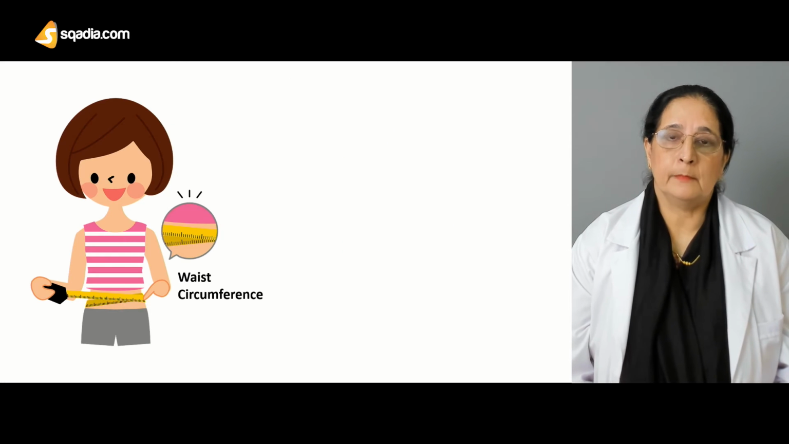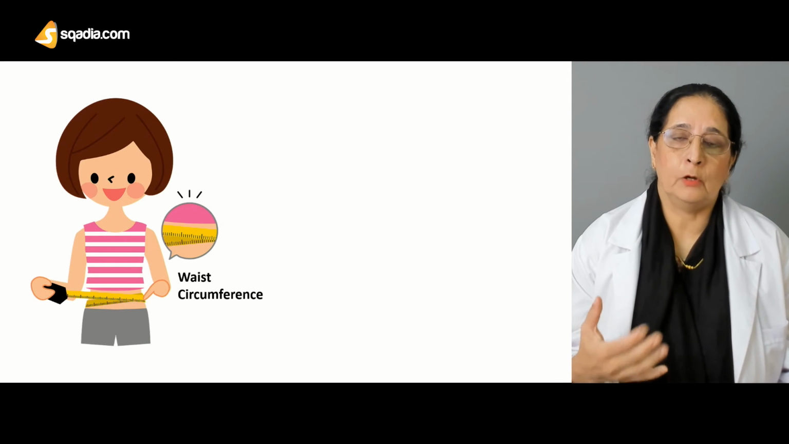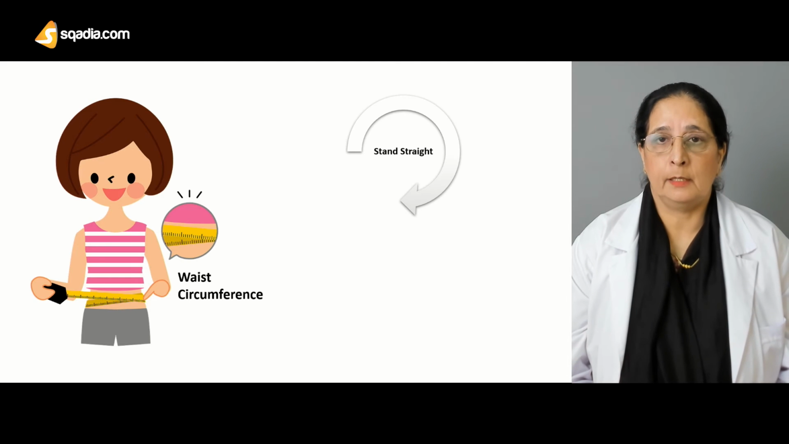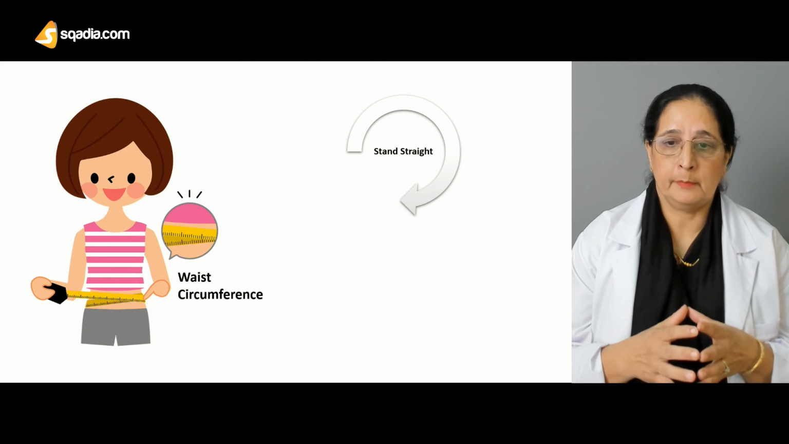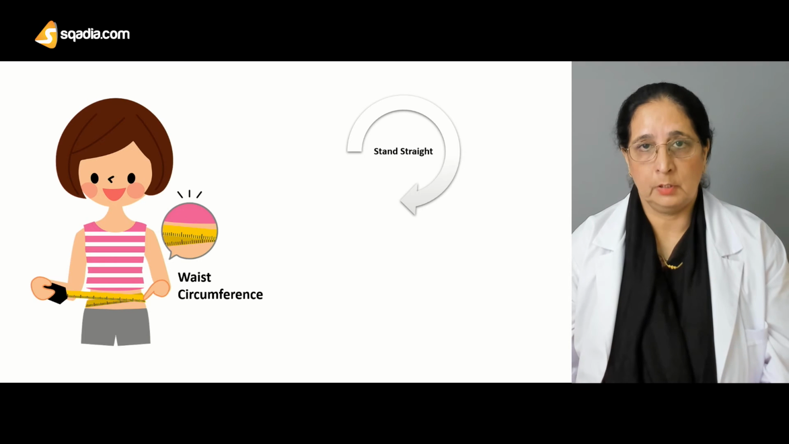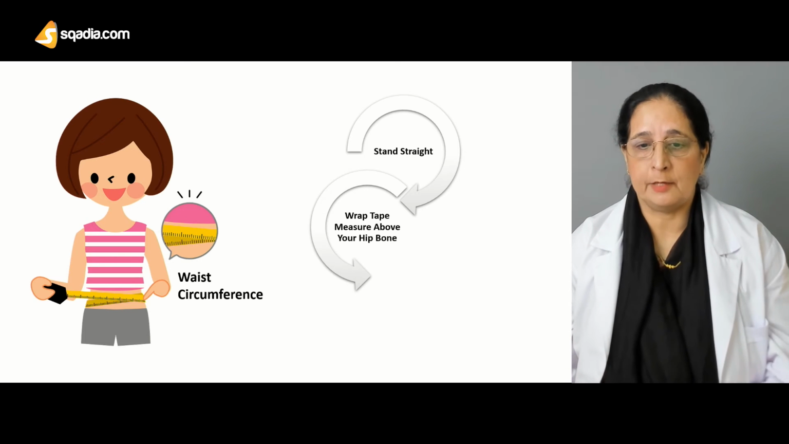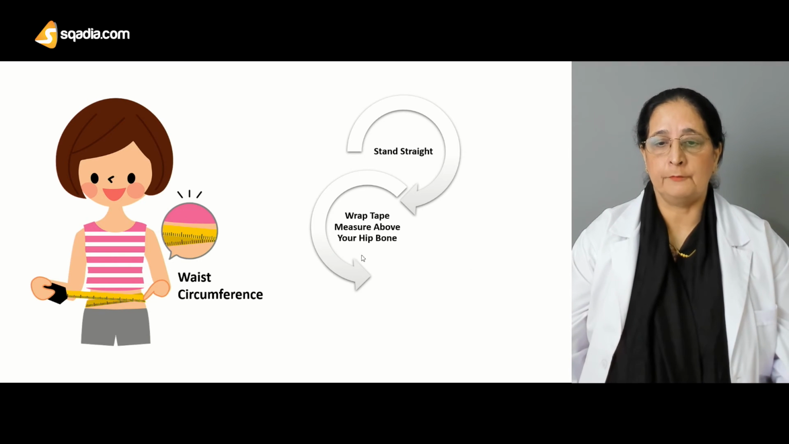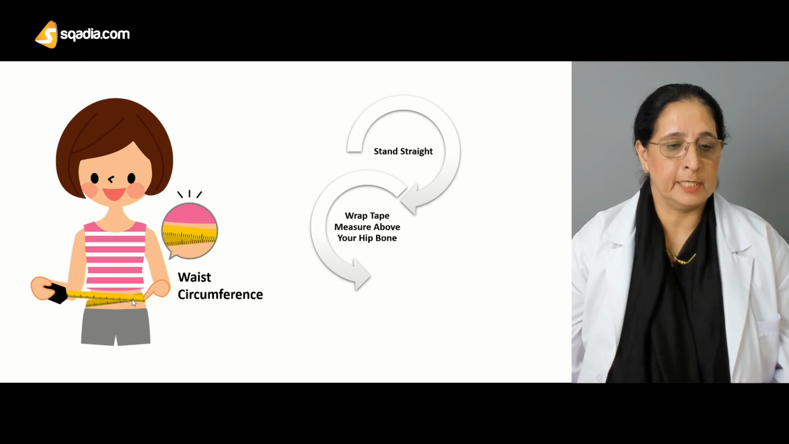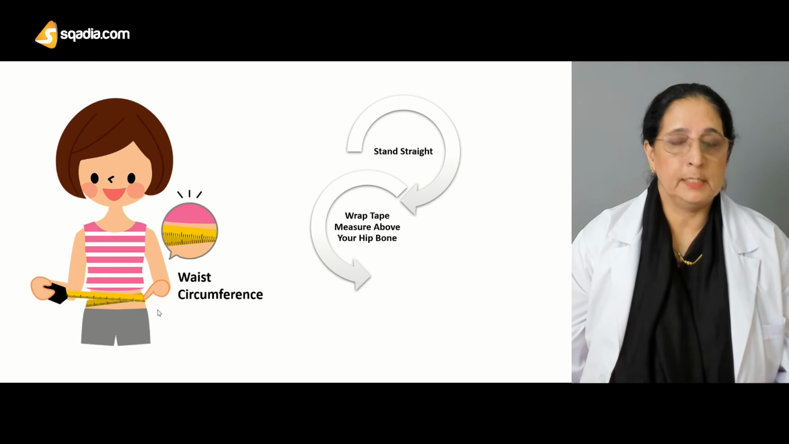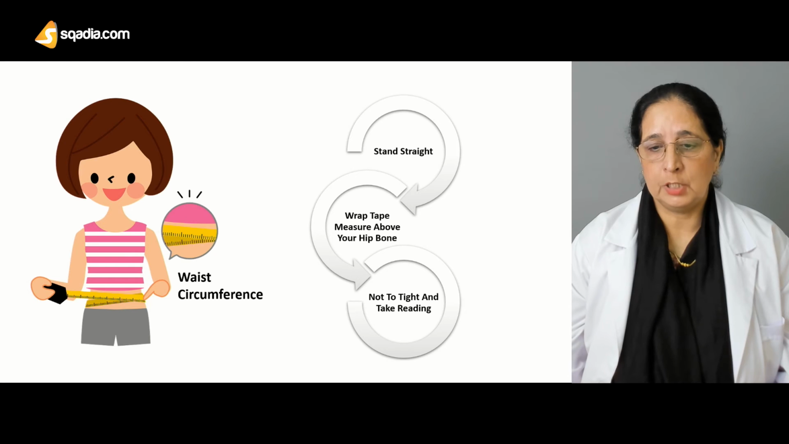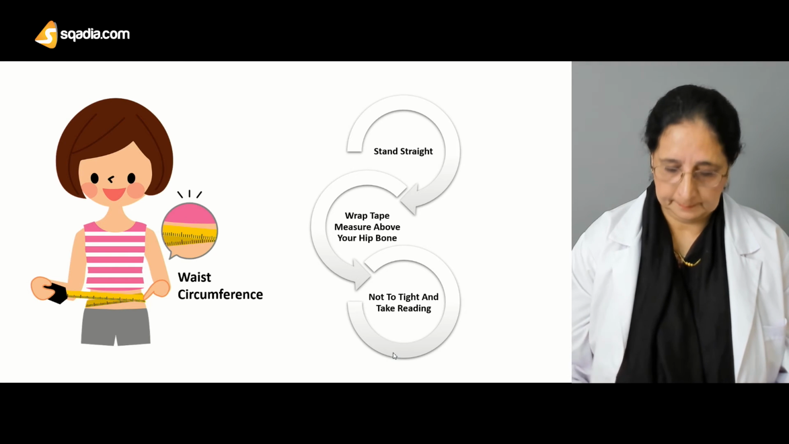Then the waist circumference is another method of evaluation of obesity. For this waist circumference measurement, make sure the person stands straight and wrap the tape measure above the hip bone. That's the point where the measuring tape should be during the waist circumference measurement. Not too tight, and take the reading.